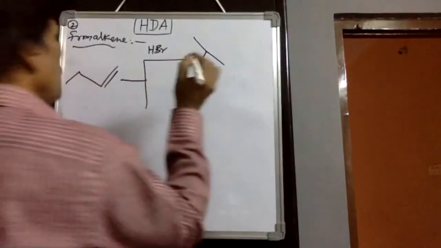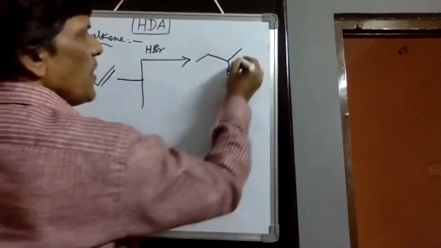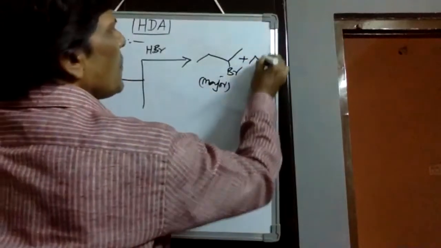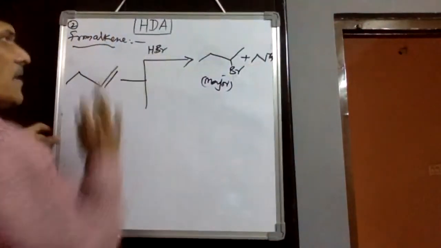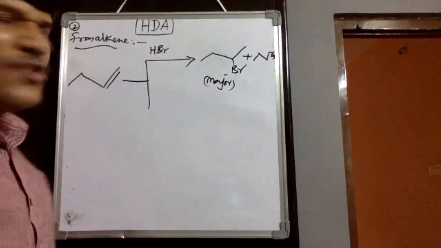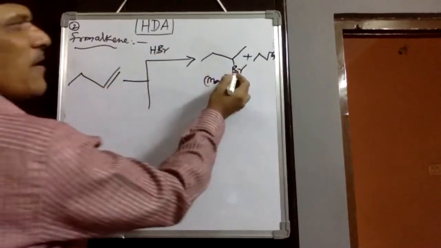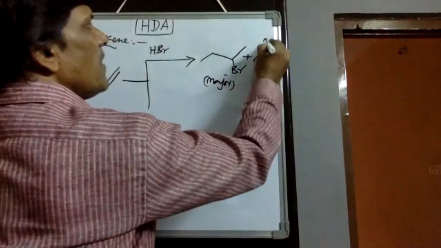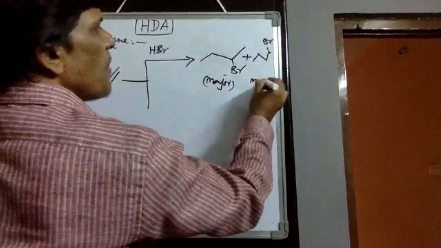Suppose if we take 1-butene, by the addition of HBr, there we can identify the major product we would get, and another product we would get as minor, because it follows the electrophilic addition mechanism. After H plus addition, a secondary carbocation we would get. Secondary carbocations are more stable than primary. Then there we would observe secondary gives the major, primary gives the minor product.